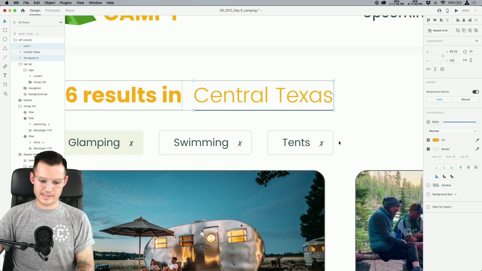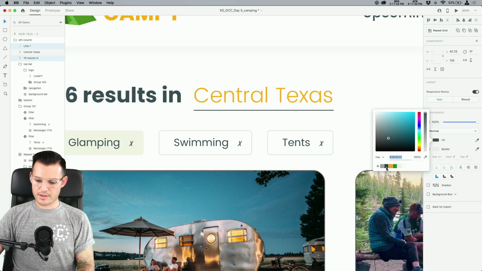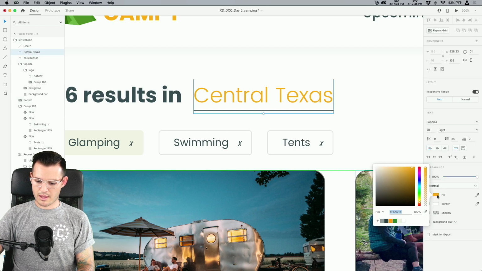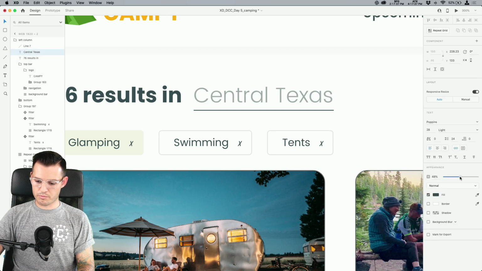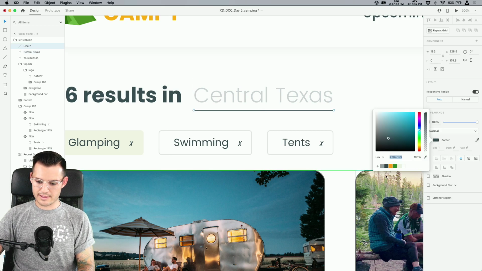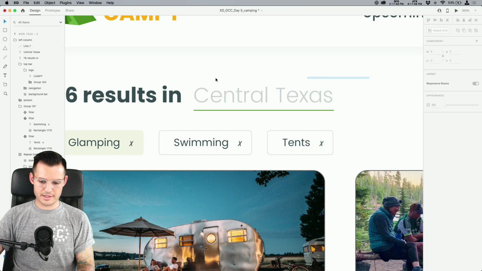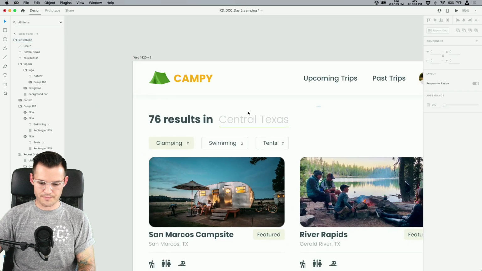And I tell you what, let's actually change these to be this blue color, and we'll make this other one the blue color, and we'll bring that down. I like that. Let's use some more of these accent colors. These are fun. How's everybody doing on this design so far? We digging it? We into it? I hope so. I'm having fun with it.